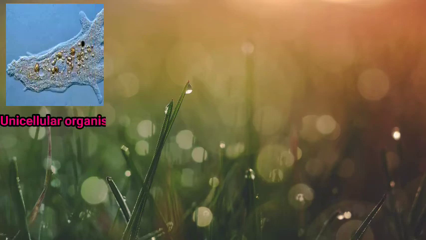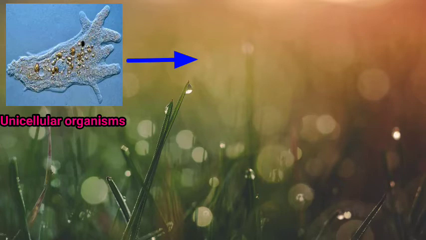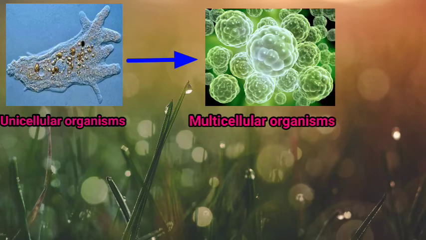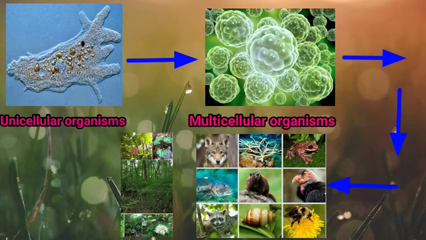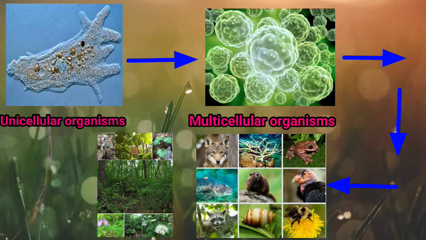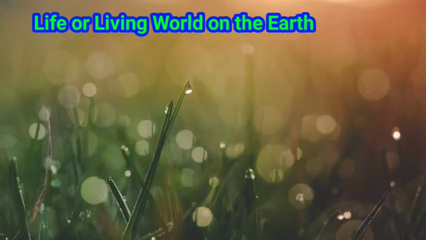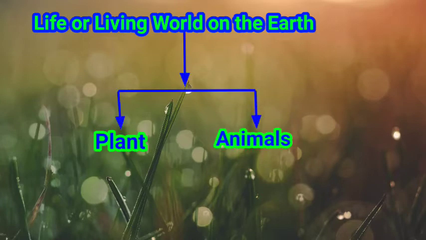So students, these unicellular organisms gradually developed into multicellular organisms, or living things. And these multicellular organisms developed into different species of animals and plants. So children, this is how life began on the Earth. This living world on the Earth consists of plants and animals. Here we shall think about the animal world.